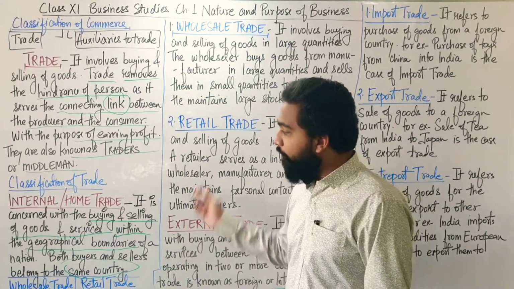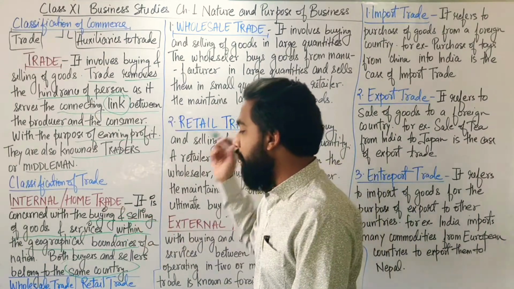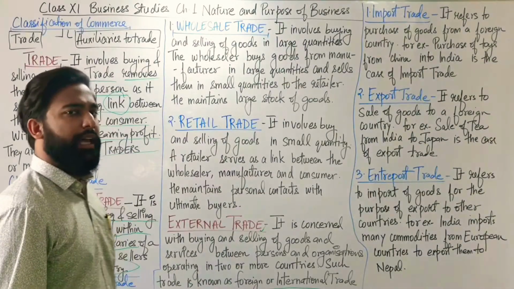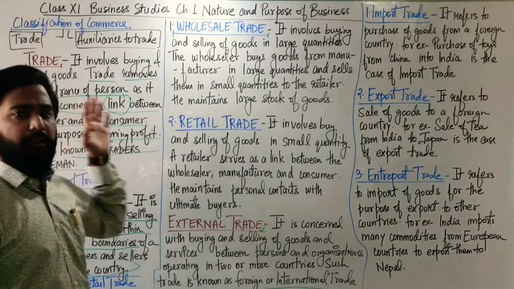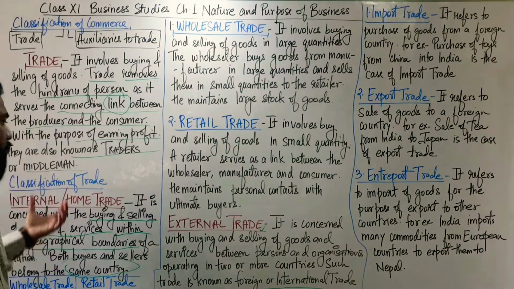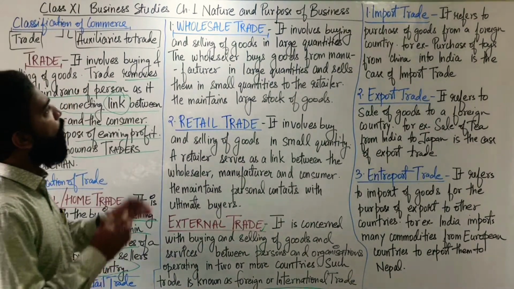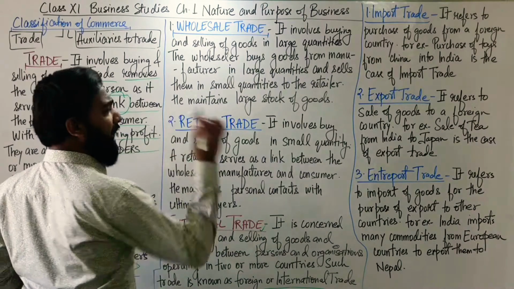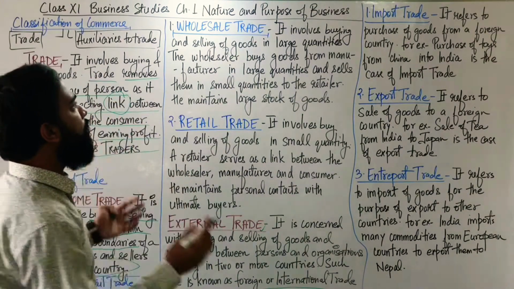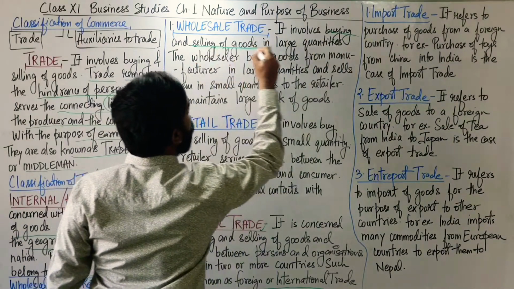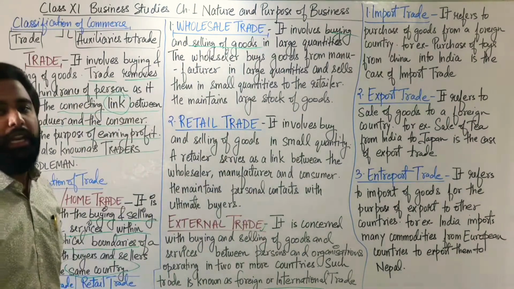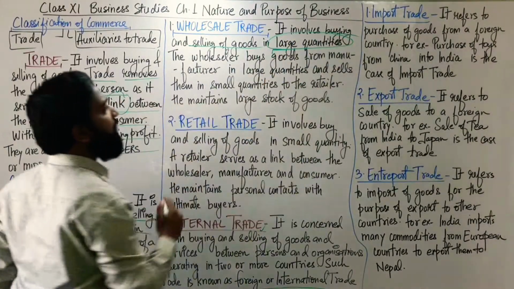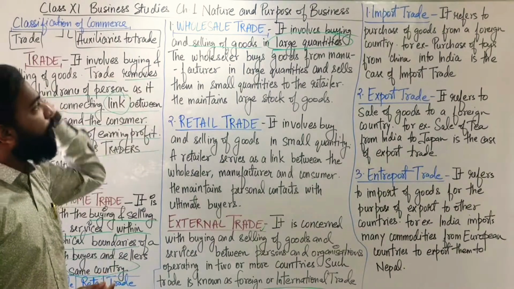There are two components of internal trade, which are wholesale trade and retail trade. Let's understand the wholesale trade and retail trade, the subdivisions of home trade. First one is wholesale trade. Now what is wholesale trade? It involves, again, buying and selling of goods. But in wholesale trade, the buying and selling of goods are in large quantities. It's the key characteristic of wholesale trade.